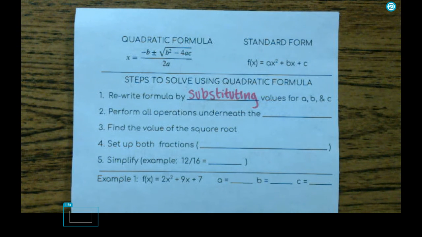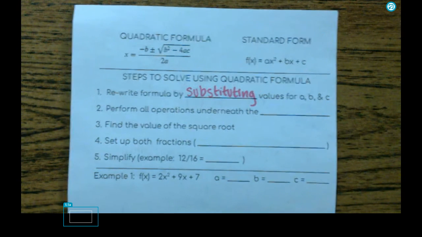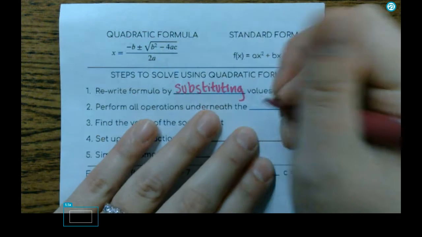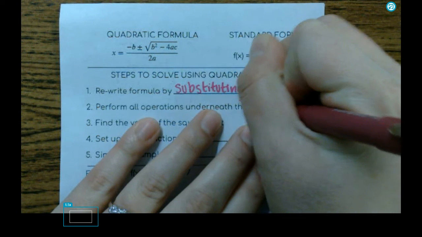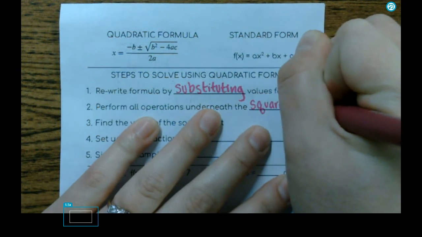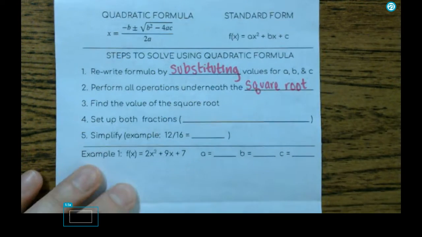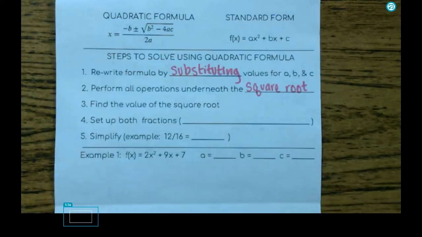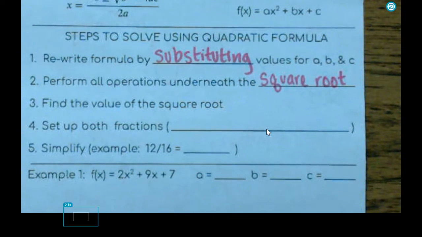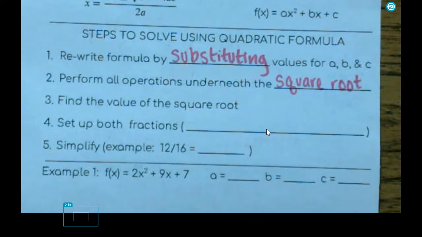After that, we are going to perform all of our operations underneath the square root. So what that means is essentially we're going to find our discriminant. You like to do it piece by piece because it's way too much to do all at once, and you're going to mess up order of operations.